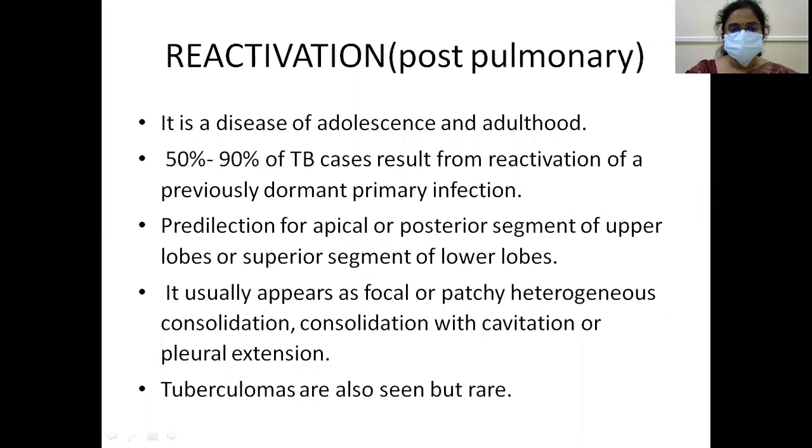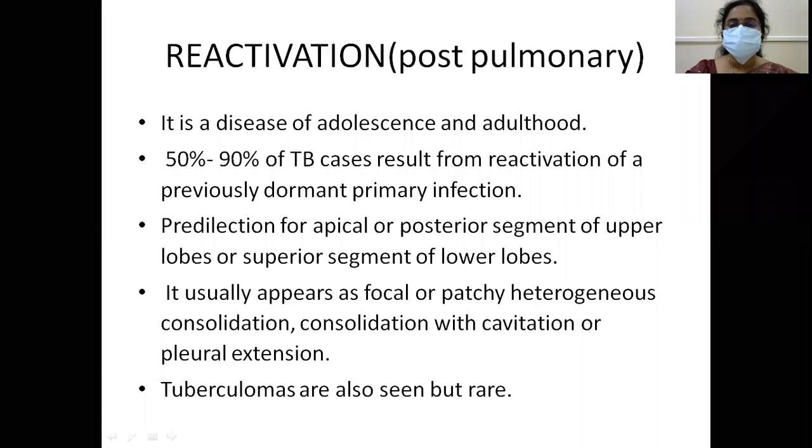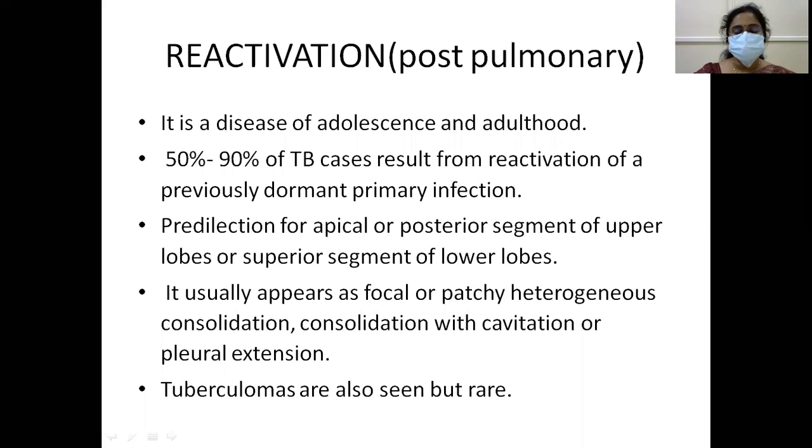What is reactivation? It is a disease of adolescence and adulthood. 50 to 90% of TB cases result from reactivation of a previously dormant primary infection, which we know. There is predilection for apical or posterior segments of the upper lobe or superior segments of the lower lobe. It usually appears as a focal or patchy heterogeneous consolidation with cavity or pleural extension. And tuberculomas are rare.